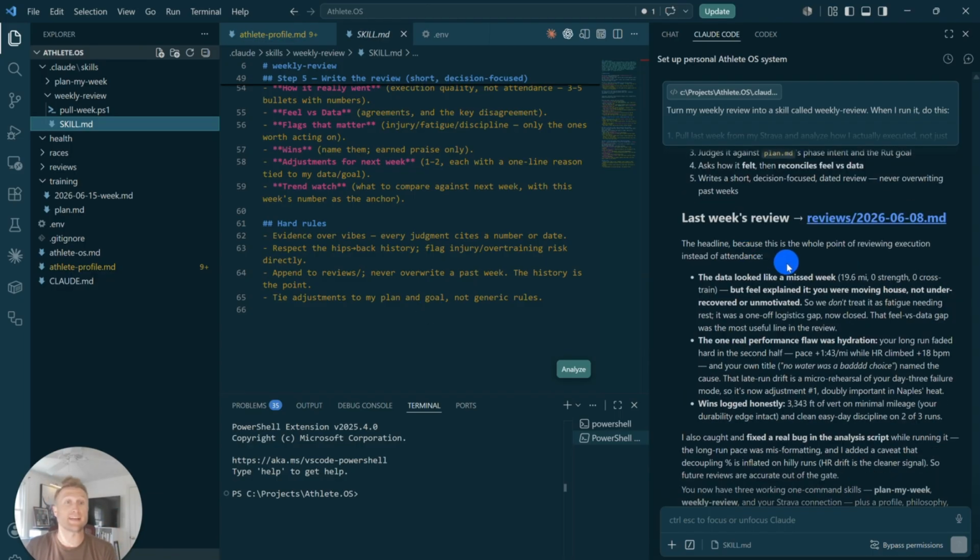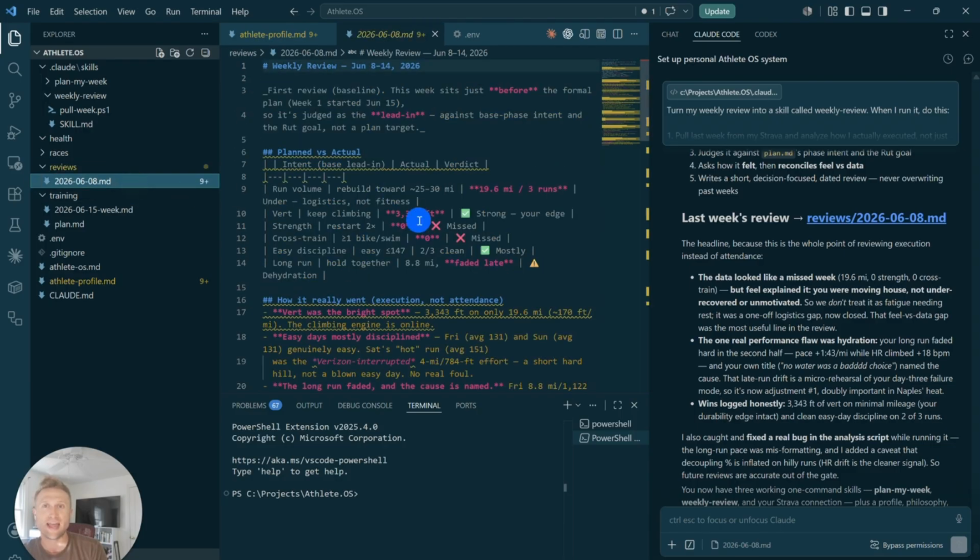As you can see, last week's review actually appears in our reviews folder. And so we can look at this specifically, and each week the idea is you can continue to build files every single week in each review. And so then the cool thing is, as you start to get more information in here, you can have Claude actually look at the trends week to week, building a really powerful system.